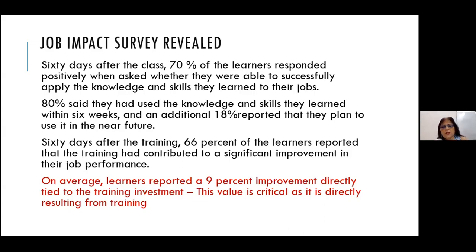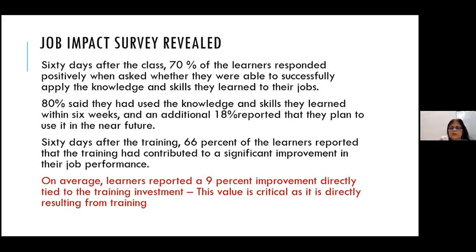60 days after the training, 66% of the learners reported that the training had contributed to a significant improvement in their job performance. So then they took out an average, and they said on average, learners reported a 9% improvement directly tied to the training investment. This data is based upon the questions that ask them, how much do you think the training directly improved your performance, which was not being done earlier. So most of them gave on a scale, and the average of that was 9%.